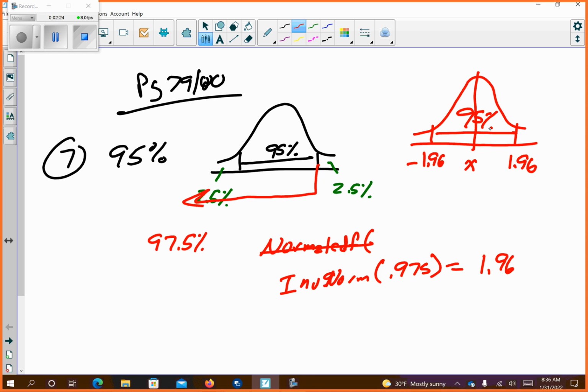So we use the normal curve originally, realizing that we have the tails of 2.5 and that we have to have that 97.5. This is halfway to 100: I'm 5 away from 100, and 5 divided by 2 is 2.5, so we'd add the 2.5 to that. This is another way of thinking about it.